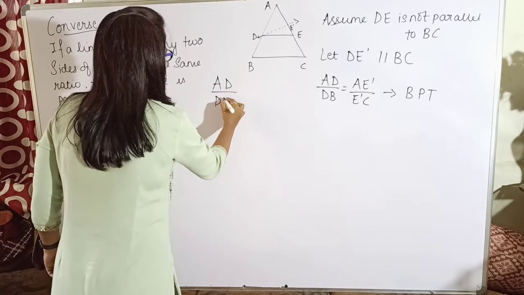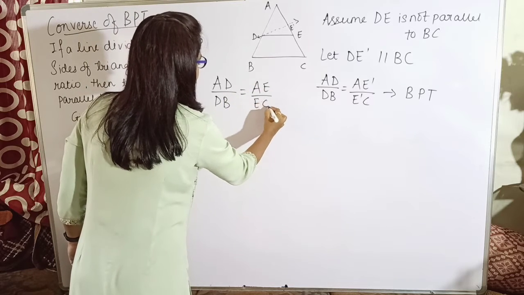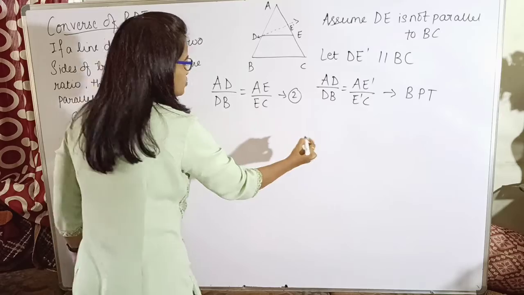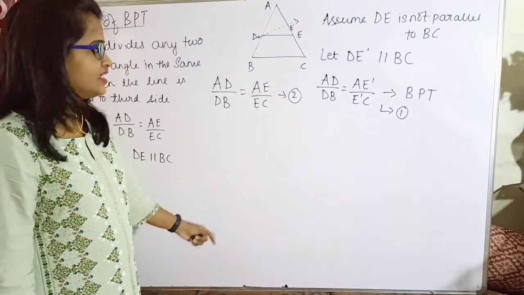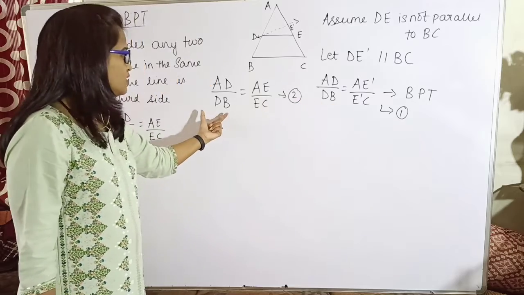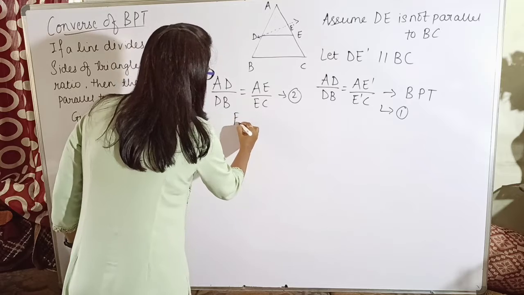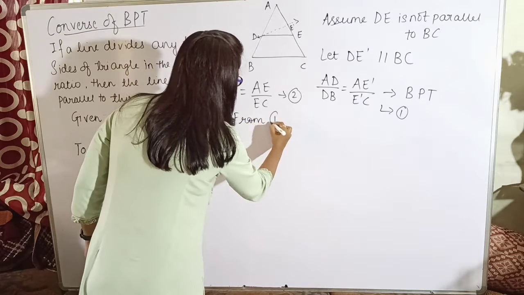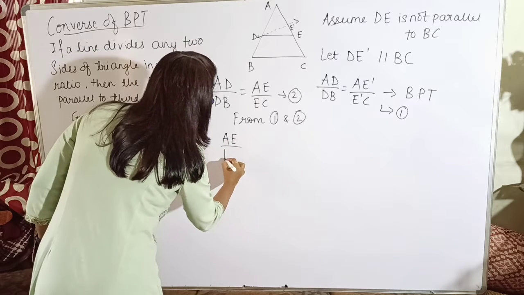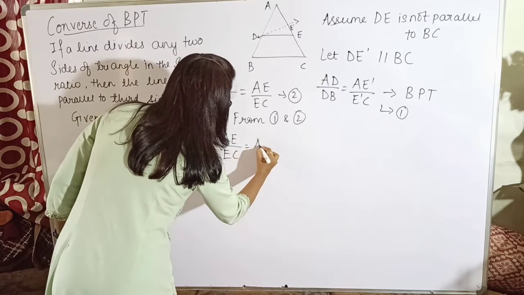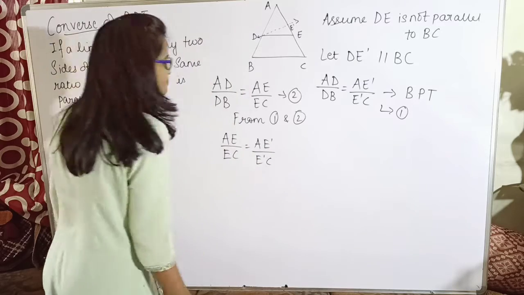AD by DB is actually equal to AE upon EC. Let us mark this as equation 2 and this as equation 1. From 1 and 2 you can see that their left hand sides are equal, which means the right hand sides will also be equal. So from 1 and 2, AE upon EC will be equal to AE dash upon E dash C.